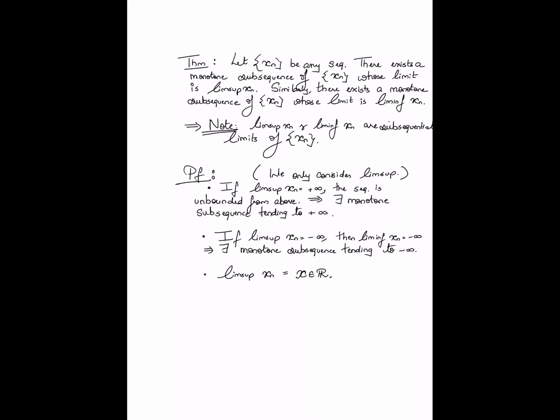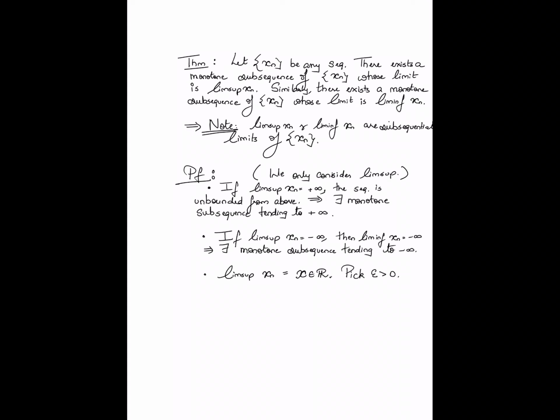Now pick some epsilon greater than 0. We have already seen that the necessary and sufficient condition for there to be a subsequence of the sequence which converges to the limit x is that for any positive epsilon, there are infinitely many entries of the sequence which are within plus minus epsilon of x.